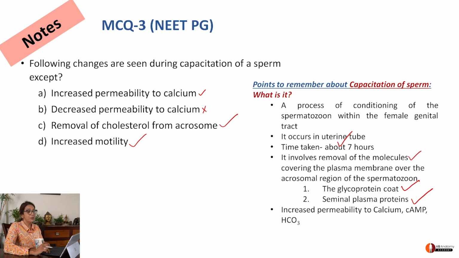According to me, it should be B. Yes, it is. So what have we learned? We've learned that the following changes are seen during capacitation: increased calcium levels, removal of cholesterol, increased motility. And therefore B, which was saying the calcium levels were reducing, is the incorrect option.